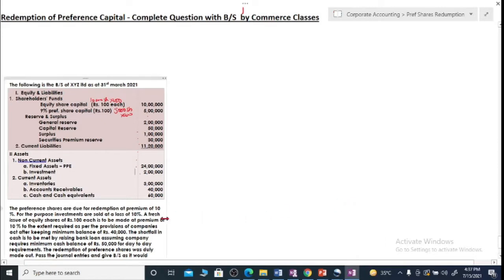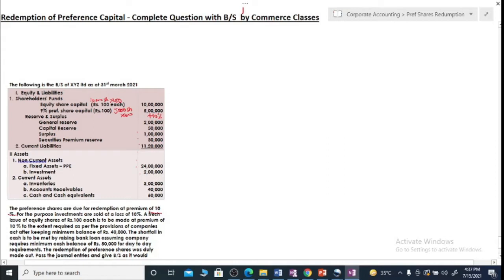Now, your question further says that preference shares are due for redemption at a premium of 10%. When we redeem our preference shares, our first condition is that these are to be fully paid shares. When we look at the preference capital structure, this condition is already met because all the shares are fully called and paid. So, these will be redeemed with 10% premium, that is a premium of 50,000.